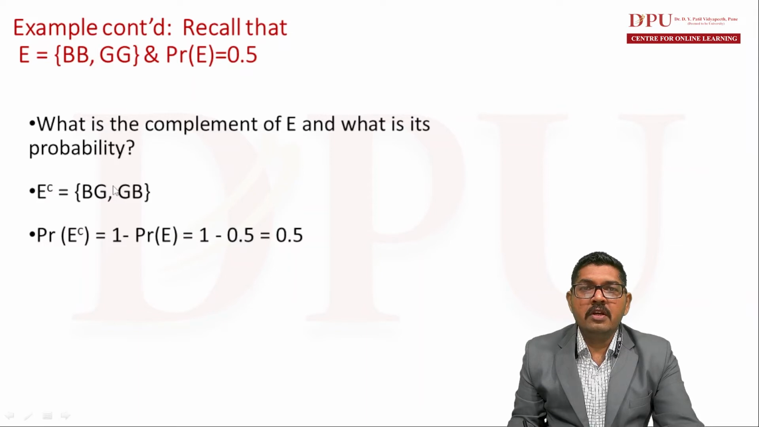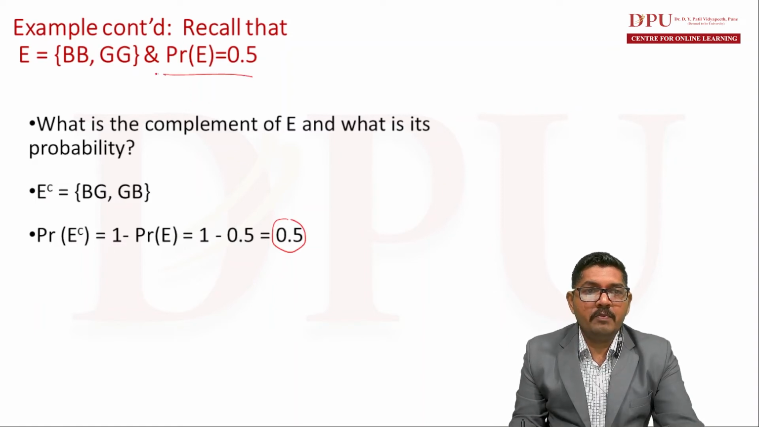In the sample space, there were 4 elements BB, GG, BG and GB. Out of them, 2 elements consist of children of different sexes. So BG and GB, these 2 elements will be there in E complement. By the theorem, probability of E plus probability of E complement is equal to 1. So probability of E complement is equal to 1 minus probability of E, which is 1 minus 0.5, because we have already calculated the probability of E.